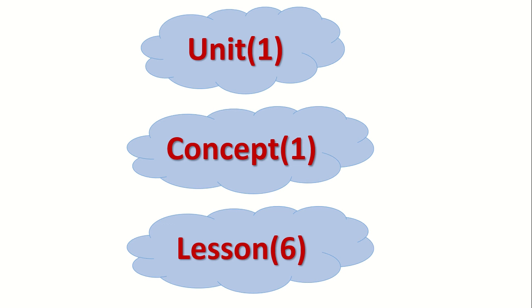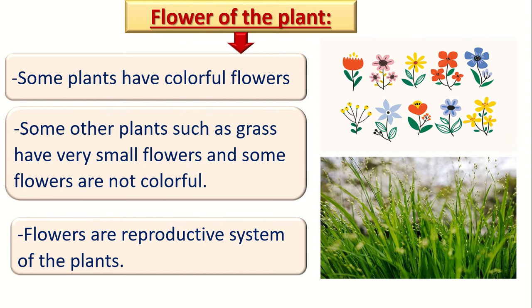Okay, we talked before about each part of the plant. We talked about the roots, the stem, the leaves. We didn't talk about the flowers. What are the flowers? Some plants, not all the plants, have colorful flowers. What about the grass? Some other plants, like the grass, have very small flowers, as you can see in this picture. They are very small flowers and they are not colorful. They have no colors.